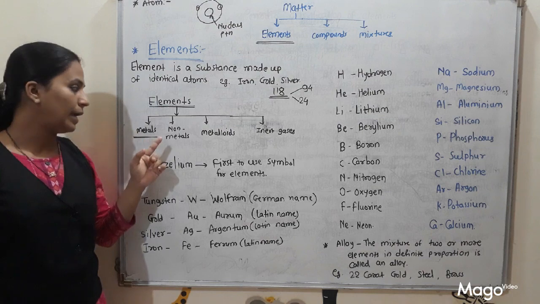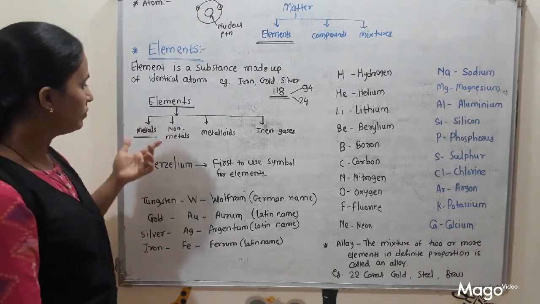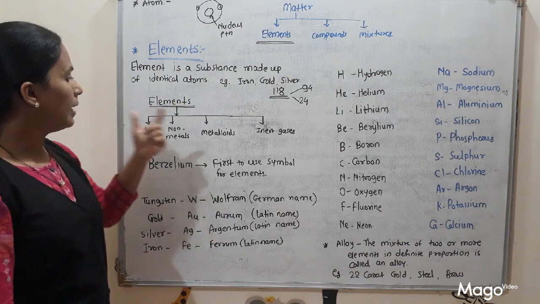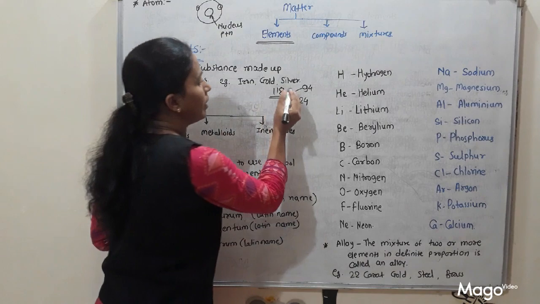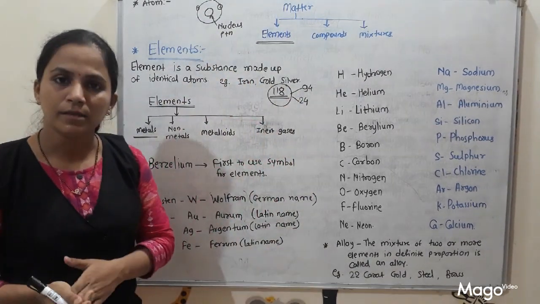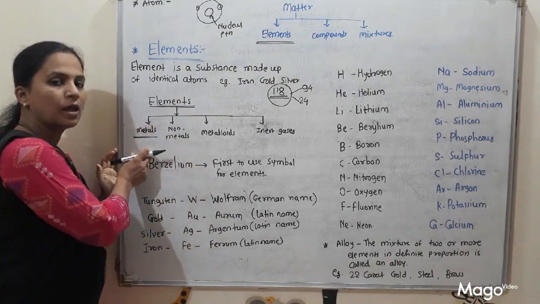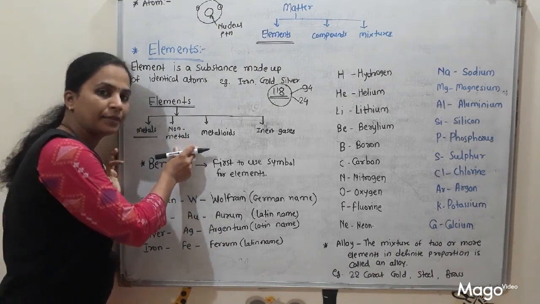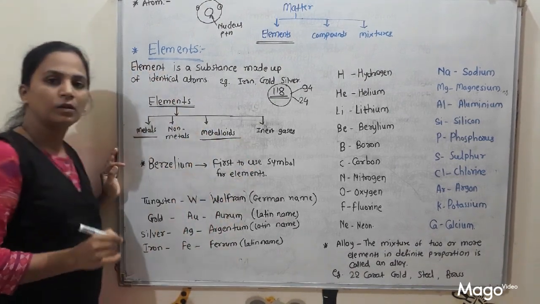Metals are hard normally. So what are metalloids? What is meant by metalloid? When we are talking about these 118 elements, some of them show properties of both metals and non-metals. That's why they are called metalloids.